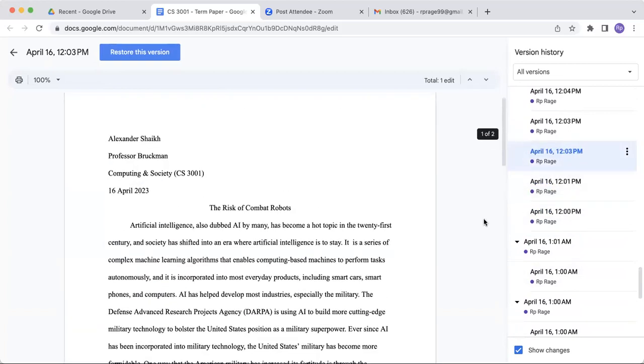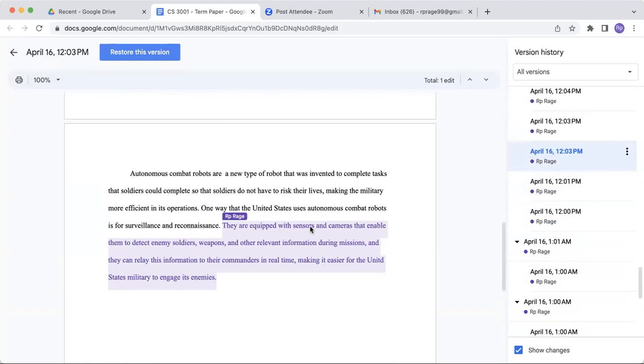They're equipped with sensors. This is another sentence that I wrote. And each sentence takes me well over a minute to write, meaning that I'm typing, revising, and putting actual thought into this as I'm typing.